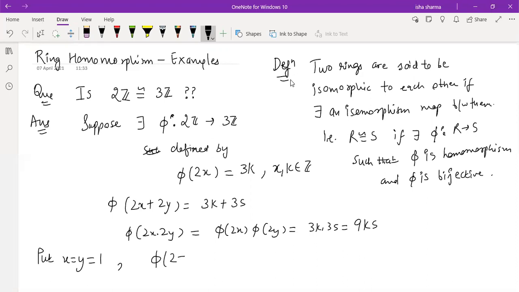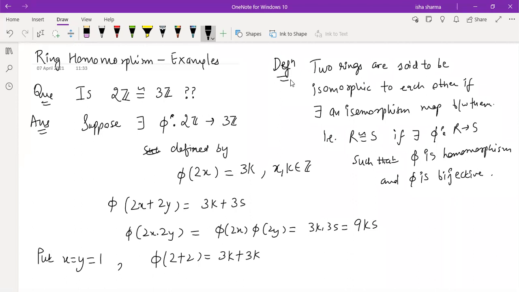Phi(2 + 2), this is property number 1. Phi(2 + 2) becomes 3k + 3k, right? k can be anything. I do not know what its value is, but because I know that it's a multiple of 3, so whatever it is, 2 + 2 is 3k + 3k. Now why have I taken 3k + 3k?